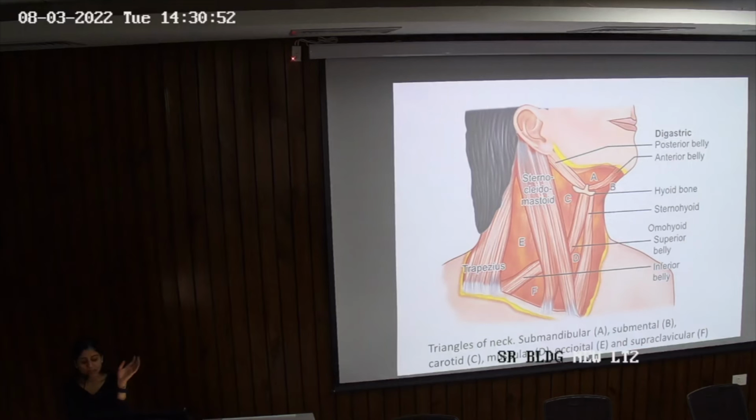Now, posterior belly of digastric, what is its origin? Look and tell me. Mastoid, mandible, ear, skull. It is the mastoid tip, right? So the origin of posterior belly of digastric is mastoid. And what is the insertion? Hyoid. So anterior and posterior belly of digastric forms a sling.